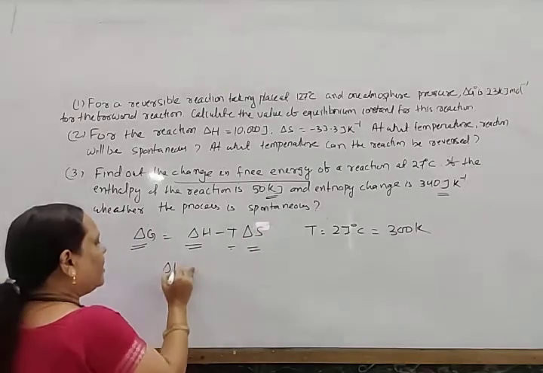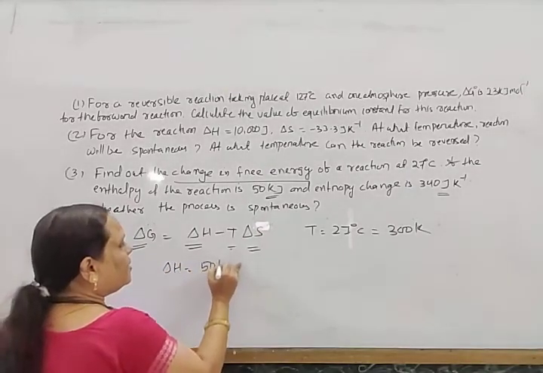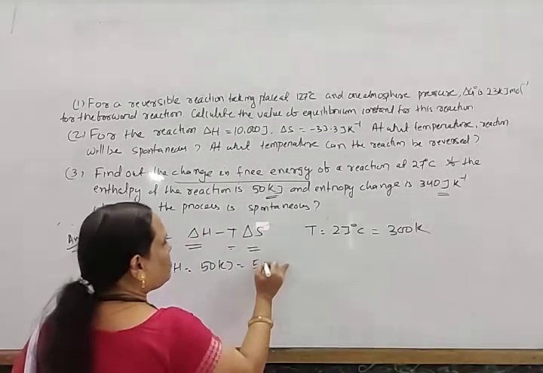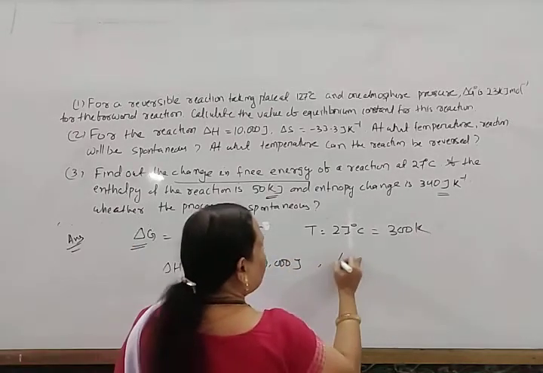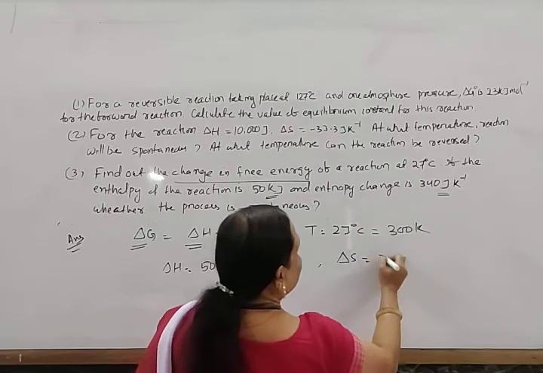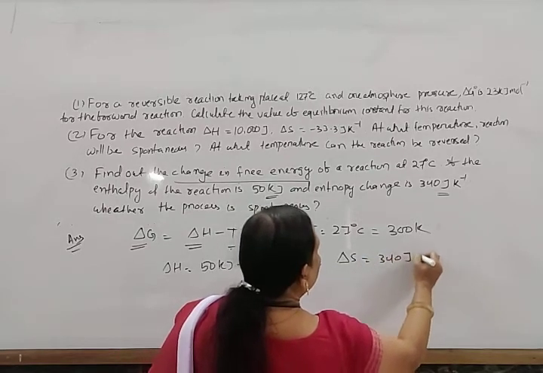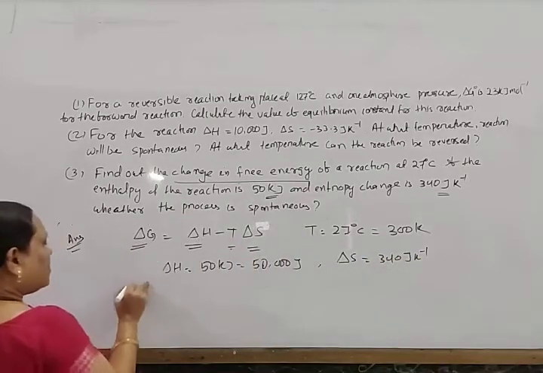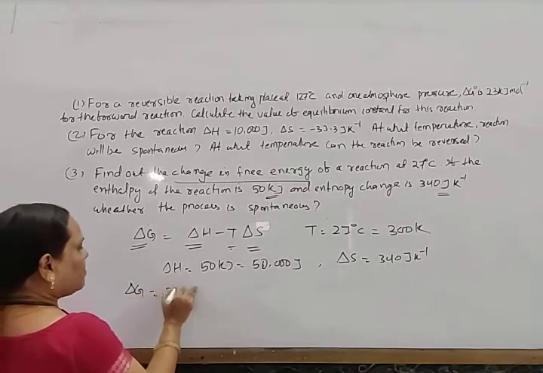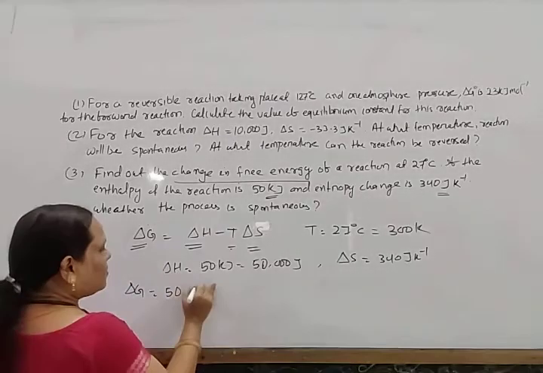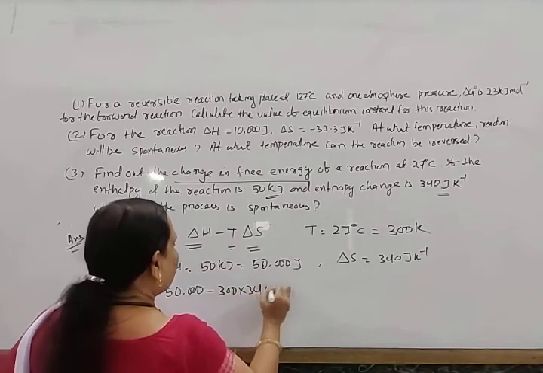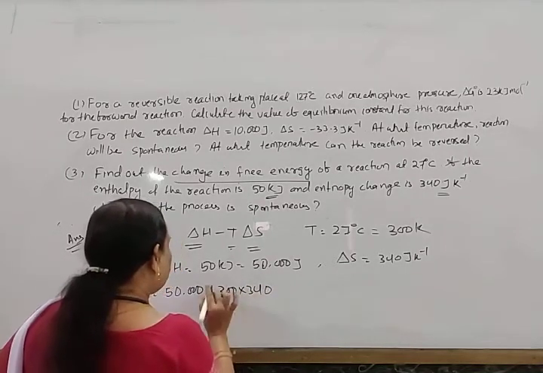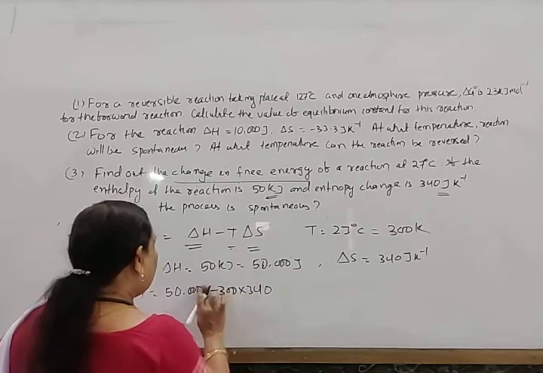So del H, that is 50 kilojoule or 50,000 joule, and given del S, that is 340 joule Kelvin inverse. Now del G is equal to 50,000 minus 300 into 340 joule.